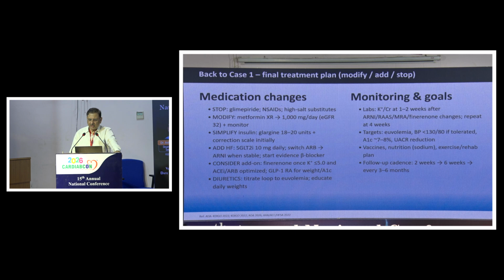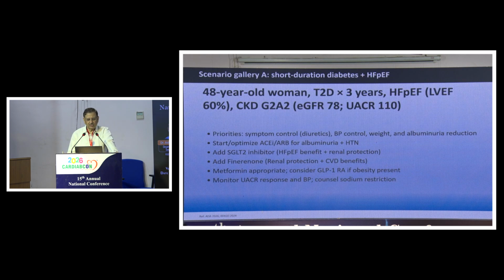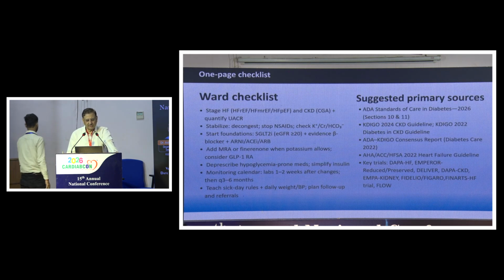Target was to achieve euvolemia, UACR reduction, and HbA1c of 7 to 8. Vaccination to prevent the complications because of infections, nutrition and exercise rehab plan, and follow-up was at 2 weeks, 6 weeks, and every 3 months. The other cases also I will not go into in this detail. So this is the last slide.